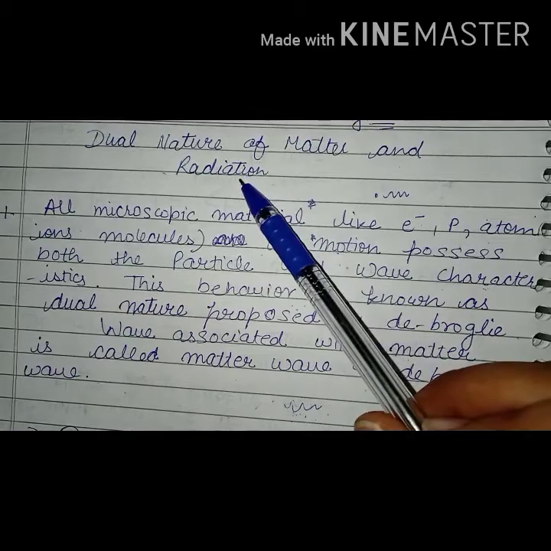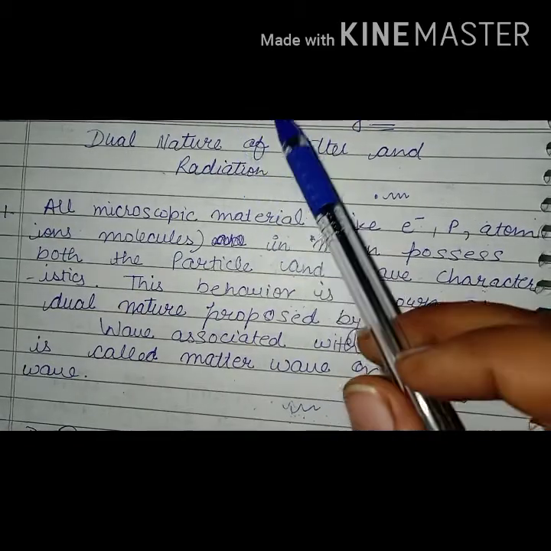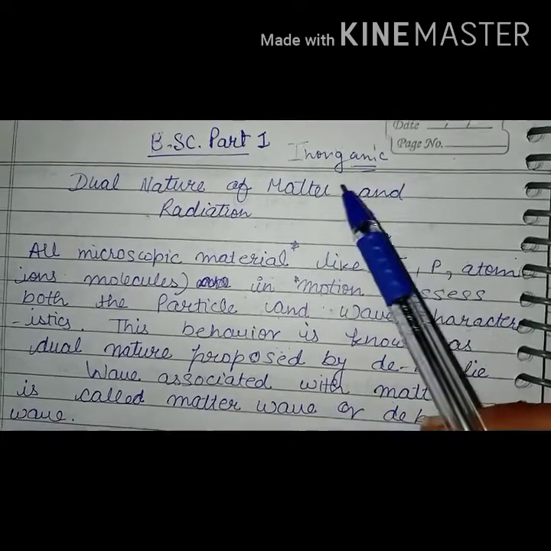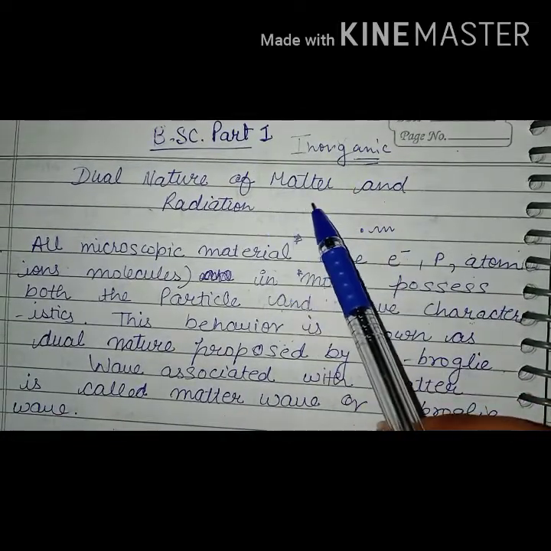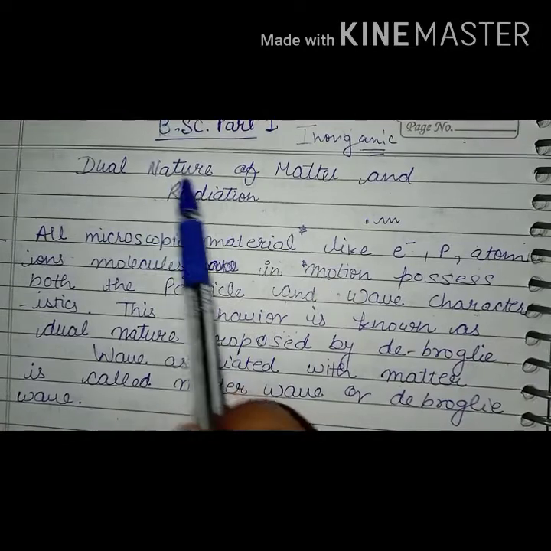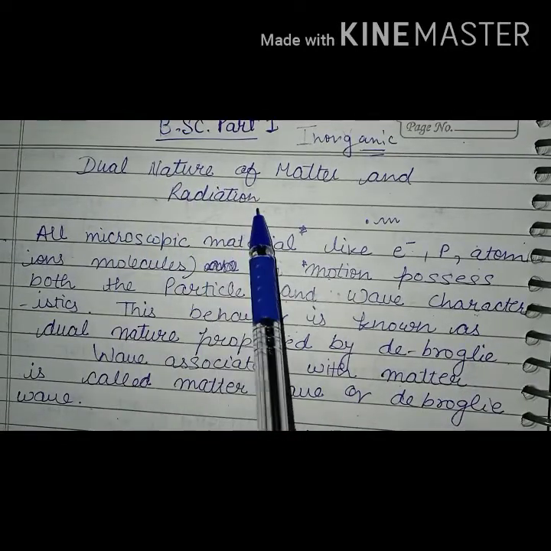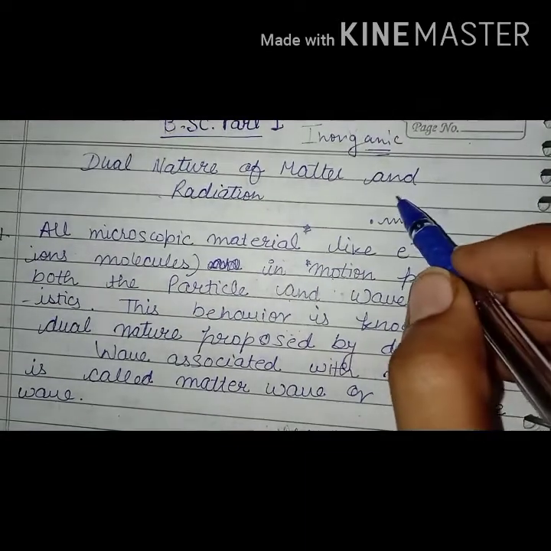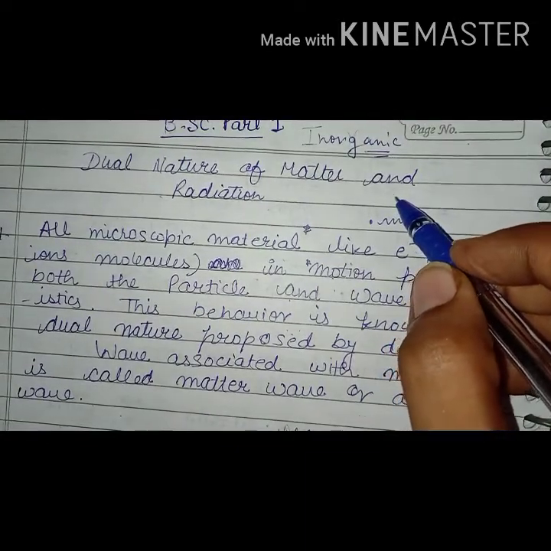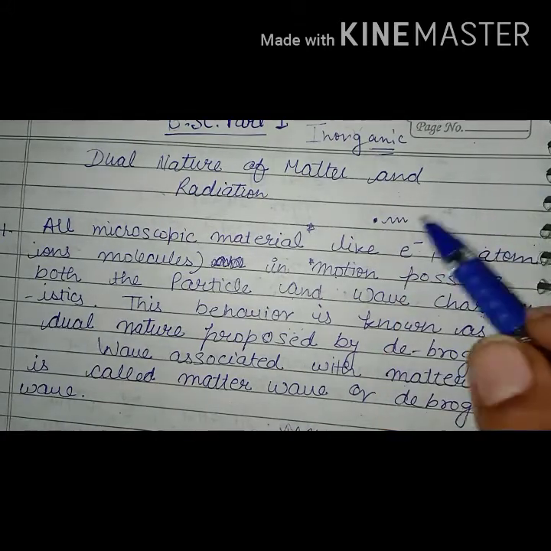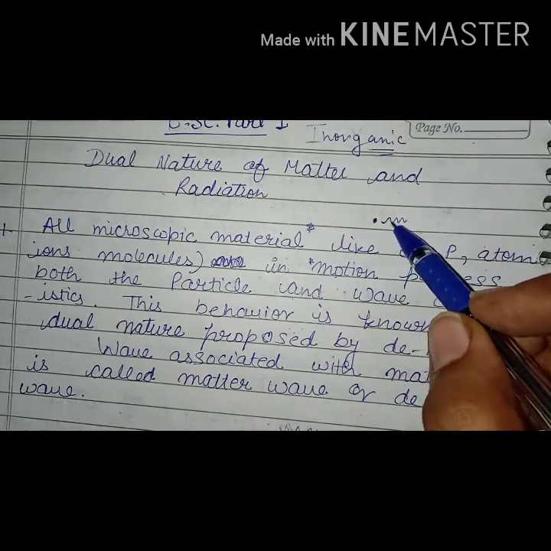Okay, so it is part of BSc part first inorganic chemistry, and this topic is dual nature. It means the electron shows two types of nature, that is in particle form and in wave form.